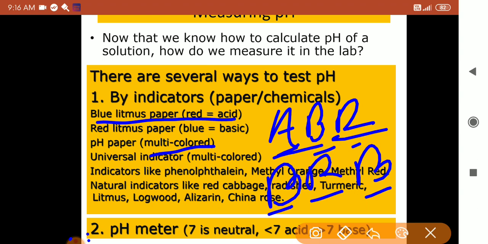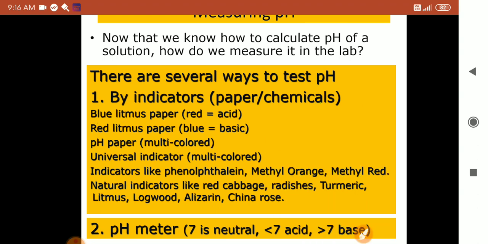Then one solution is also there, that is universal indicator. Universal indicator is also another chemical which is used to find out the nature of the compounds. It changes into many different colors when added to different types of acids. Then indicators like phenolphthalein, methyl orange, methyl red, and natural indicators like red cabbage, radishes, turmeric, litmus, logwood, alizarin, china rose. These are the different types of natural indicators, but very commonly used indicators are litmus papers, blue and red, universal indicator, pH paper, and phenolphthalein. Methyl orange and methyl red are also used, but very rarely.